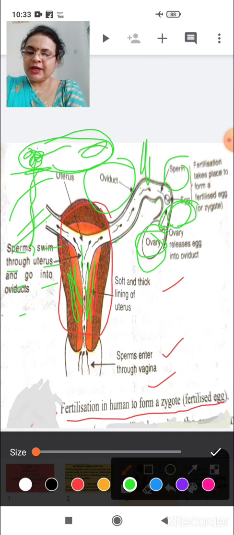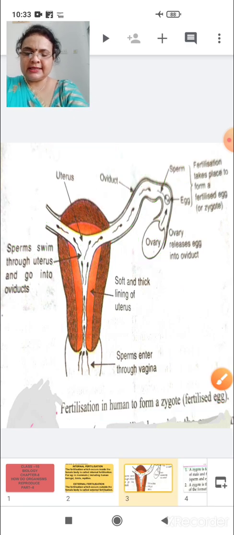Here you have seen sperms are mobile, they can swim inside the uterus. So only one sperm out of millions becomes active for fertilization to form a zygote, and the other sperms become inactive and disappear. Clear? This procedure is called fertilization.